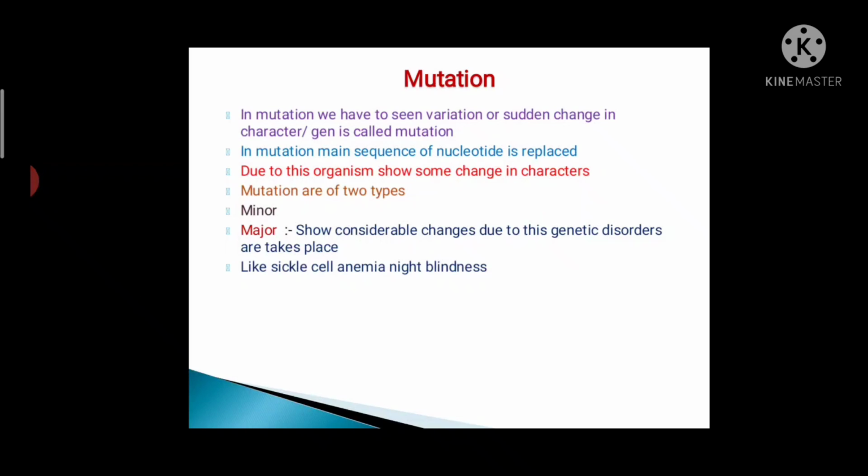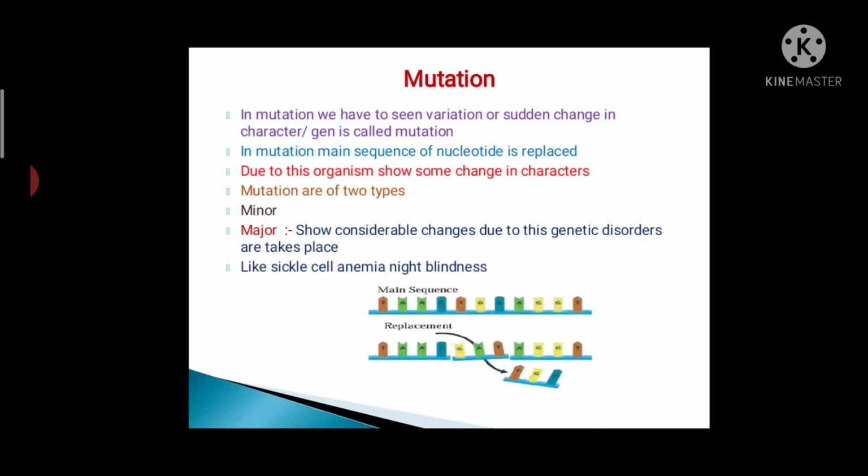Because of major changes in the sequence, some genetic diseases occur, like sickle cell anemia and night blindness. By the picture shown here, we can see how mutation takes place and how the nucleotides are replaced.